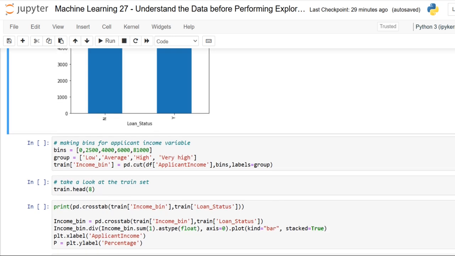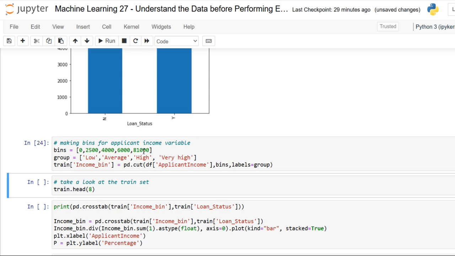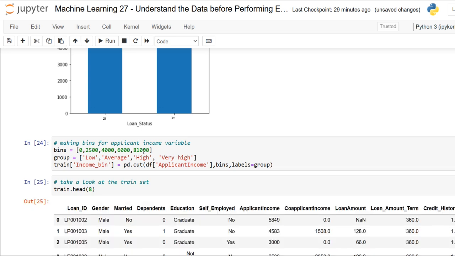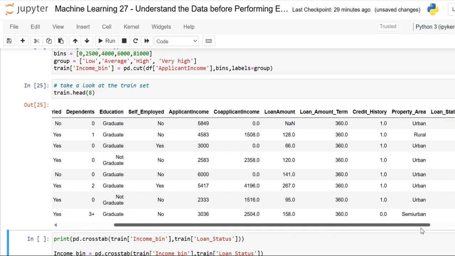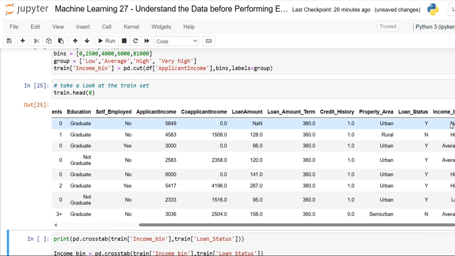So yes, let me just make some bins for the applicant income variable based on the values in it, and analyze the corresponding loan status for each one. So low, average, high and very high, and let me create the bins as 0, 2,500, 4,000, 6,000 and 81,000. When on making, let me just view that and let me have the bins. Of course, we are not able to see the bins.